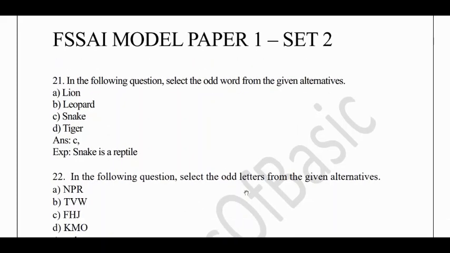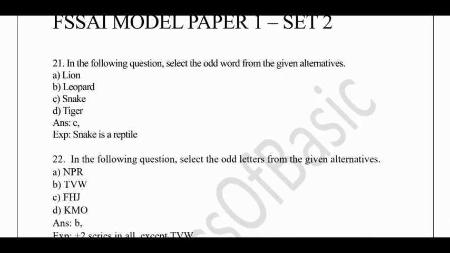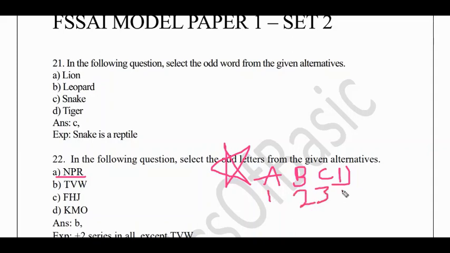Next question, in the following question select the odd letters from the given alternatives. These kind of questions are very important because they are usually asked in almost all examinations and also in FSSAI, because in last year's paper these kind of questions were repeated mainly. Now we need to find out the series first to check which one is the odd one out. For this you need to know the number associated with each alphabet. For A, B, C, D, if you keep on writing you will get to 26 letters, with 26 numbers. Based upon that you need to crack the series, out of which one of them will be the odd one out.